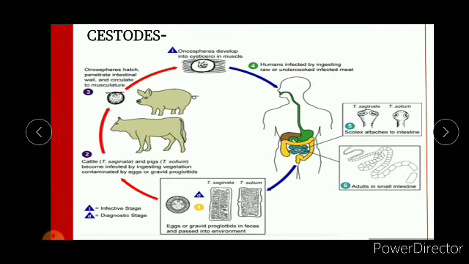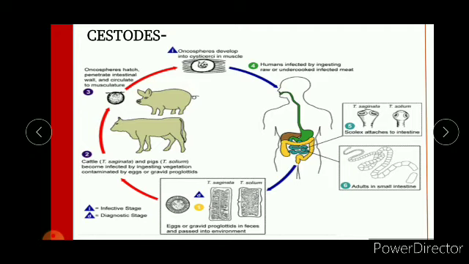Cestodes, in this case, are mainly transmitted by pigs or cows. Here the Taenia saginata and Taenia solium, in pigs, and these are acquired by humans ingesting raw or undercooked infected meat, right? So look at that.